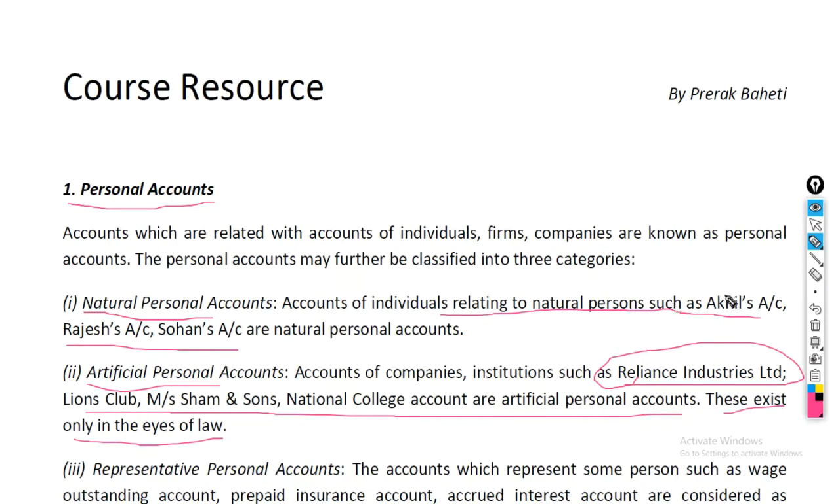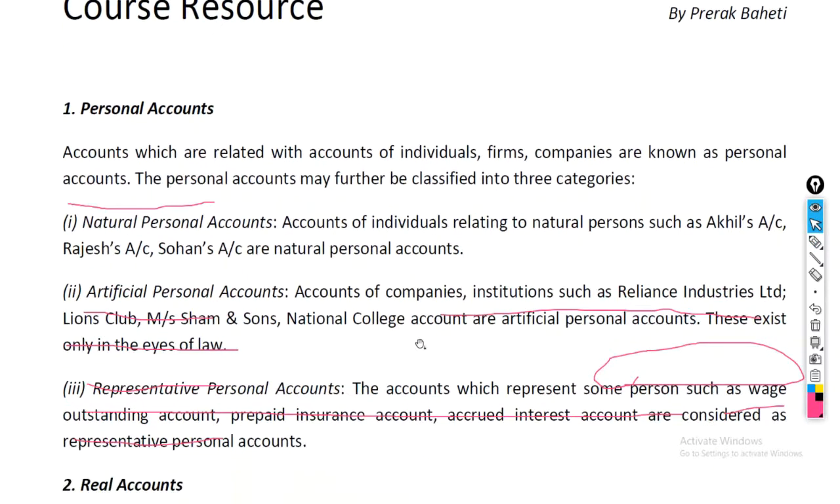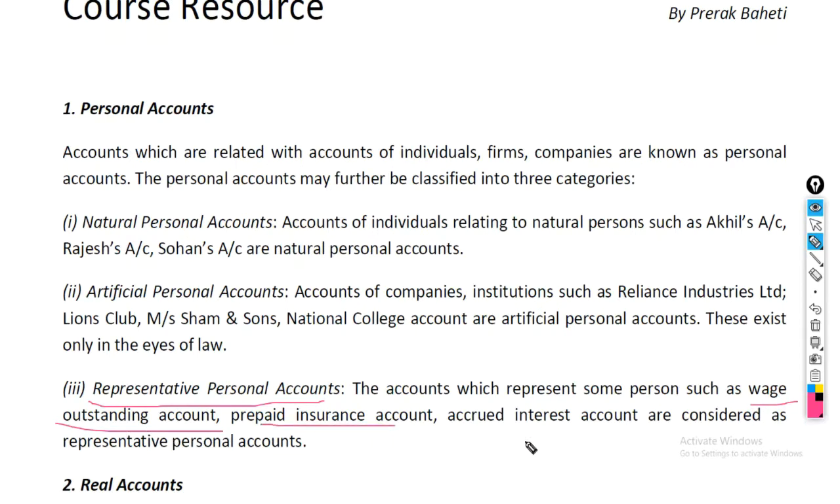And the third one is the representative personal account, which says that accounts such as wage outstanding account, prepaid insurance account, accrued interest account, and basically these accounts are collective groups of accounts for collective people, more than one person.